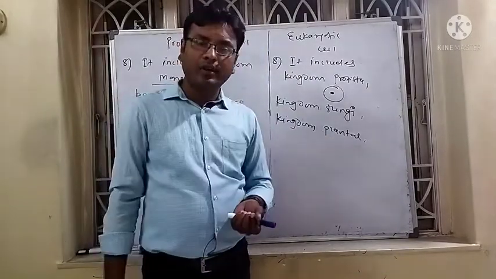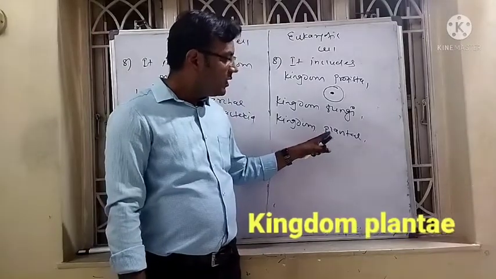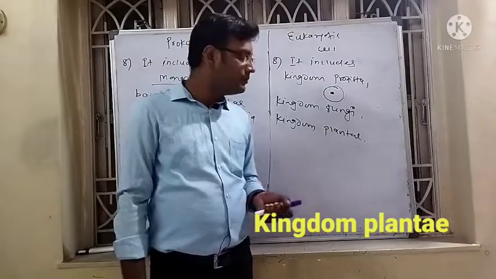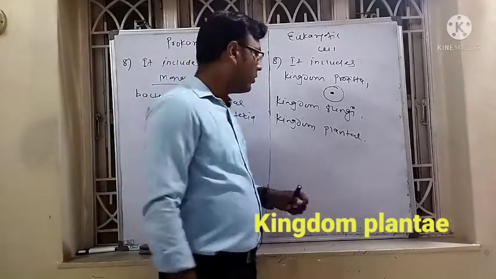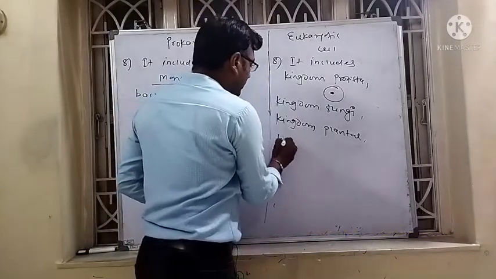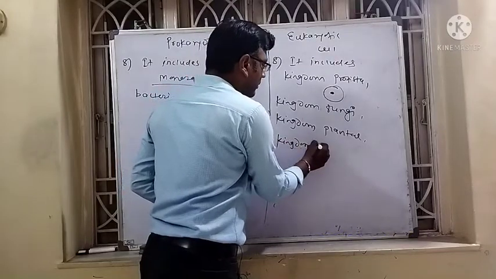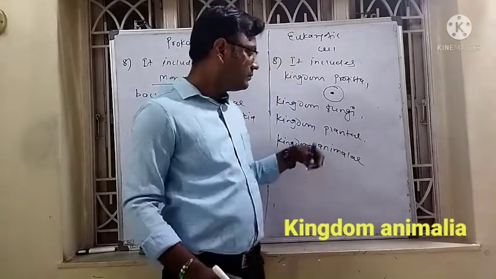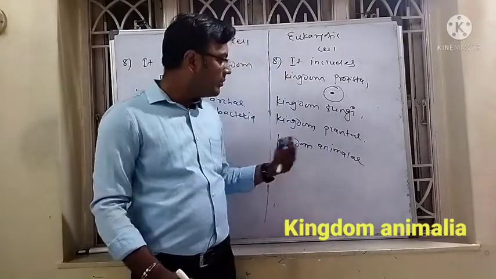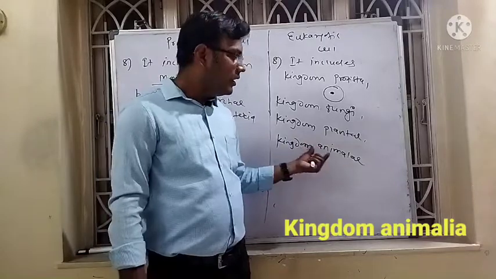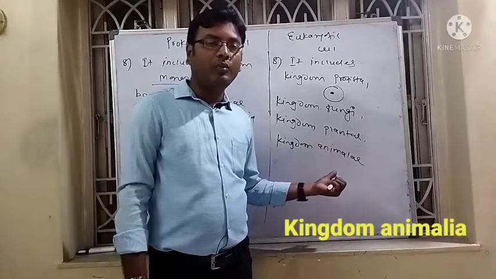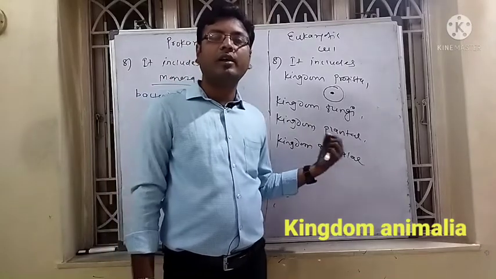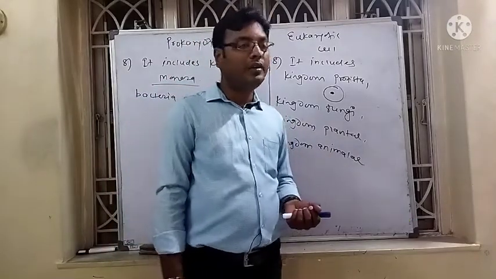It contains the nucleus, and plants are photosynthetic, autotrophic in nature, and they also contain the cell wall. Eukaryotic cells also include the kingdom Animalia. The specificity of the kingdom Animalia is that it does not contain the cell wall. They are heterotrophic in nature, and mostly they are also multicellular in nature.